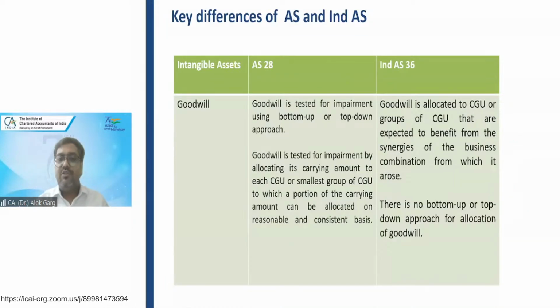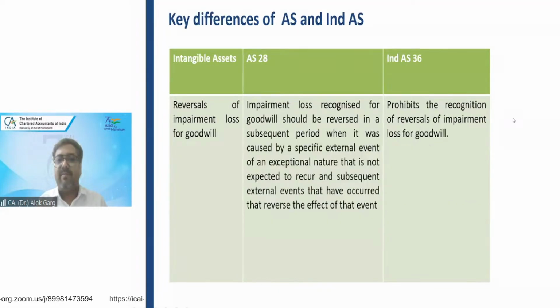Goodwill. Ind AS 36 says that goodwill has to be allocated only to those cash generating units which are getting benefited from the acquisition. But the accounting standard says that goodwill is tested for impairment using a bottom up or top down approach. There is no such bottom up or top down approach in Ind AS 36.